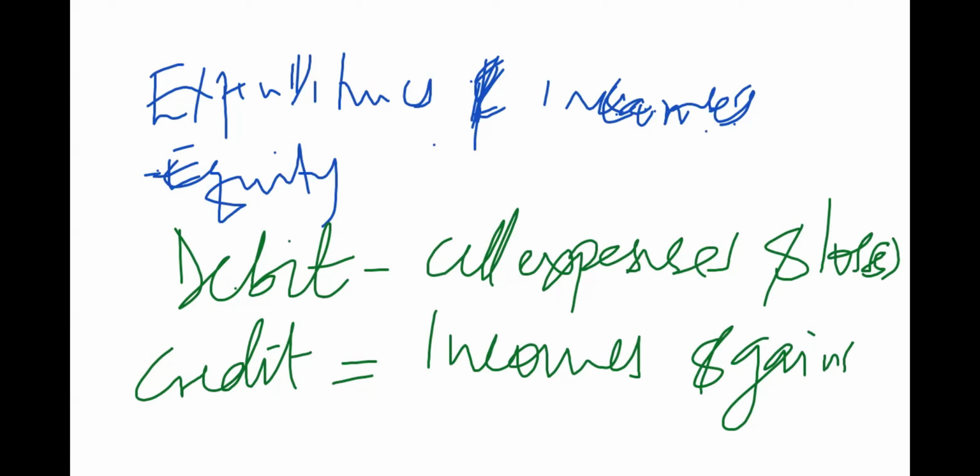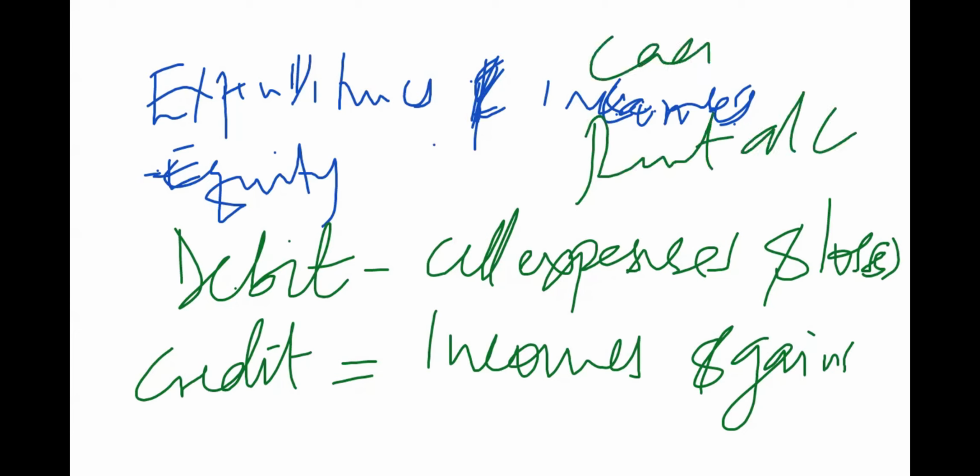And I want to tell you something. For example, let's say we are paying rent by cash of 1 million. The two accounts that are going to be affected are the rent account and the cash account. What you first have to know is which class of accounts the cash account falls under, and which class the rent account falls under.